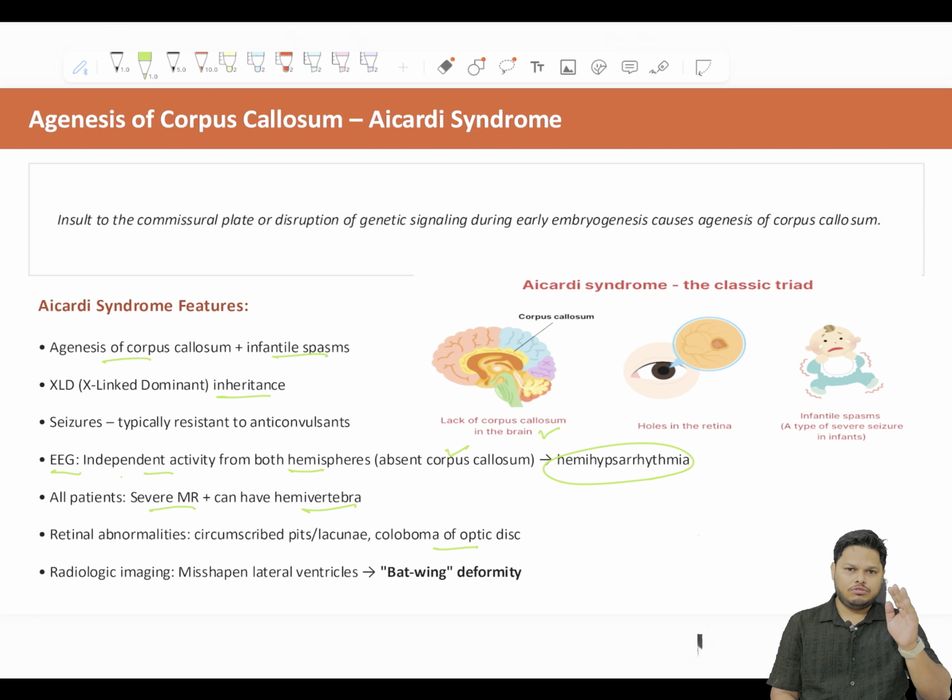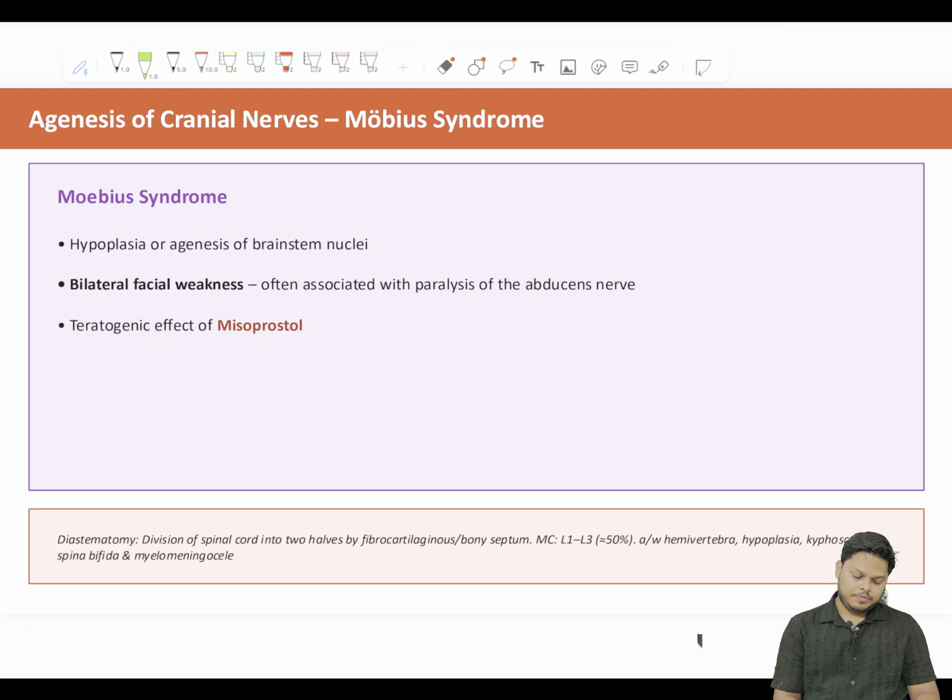Then agenesis of the cranial nerves, Mobius syndrome. Mobius syndrome results in hypoplasia or agenesis of the brainstem nuclei. Sometimes the patient lands up in bilateral facial weakness, most often with paralysis of the abducens nerve, a teratogenic effect of misoprostol. This question was once asked in the NEET exam. Misoprostol leads to Mobius syndrome.